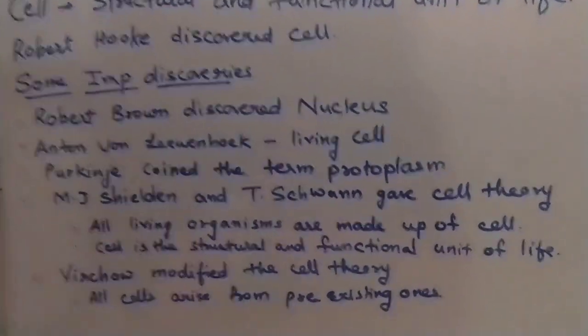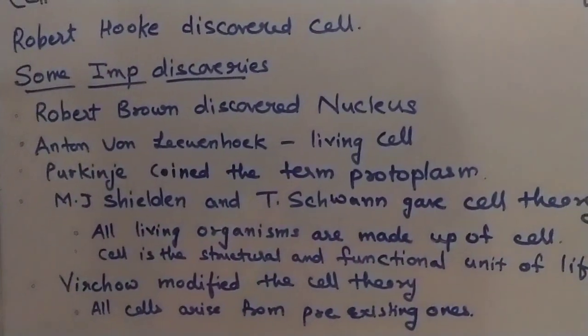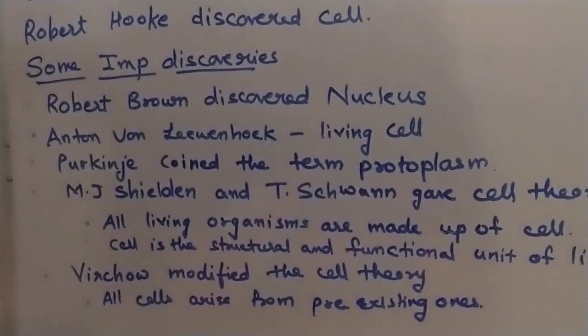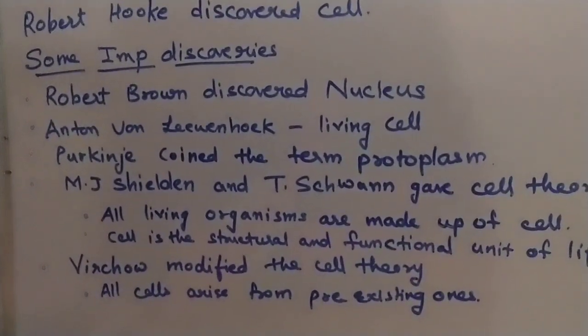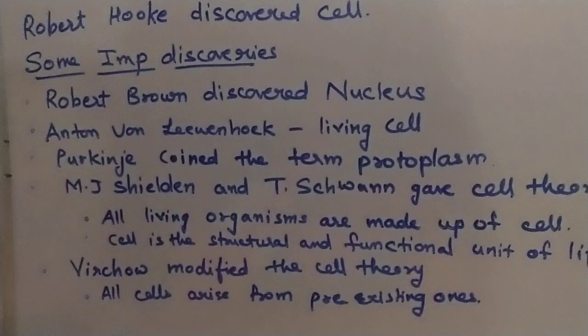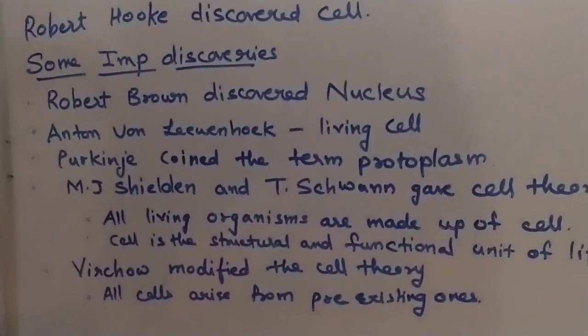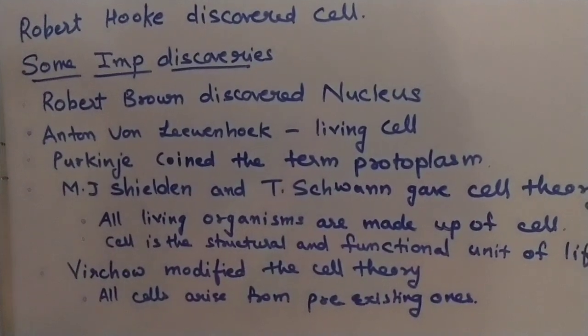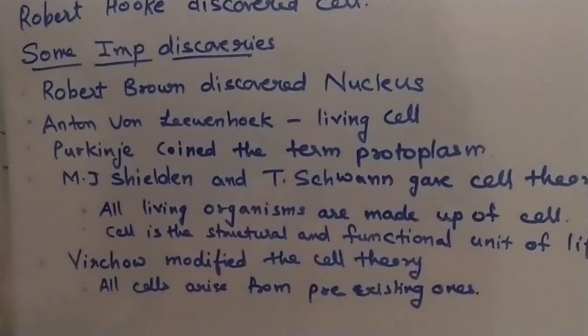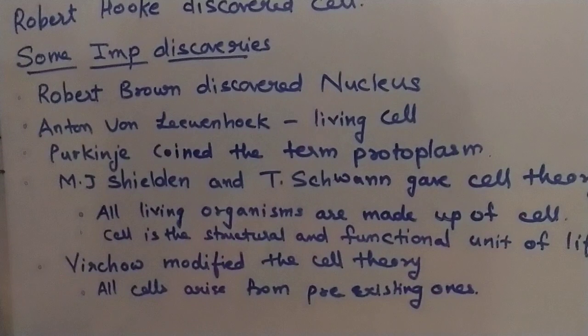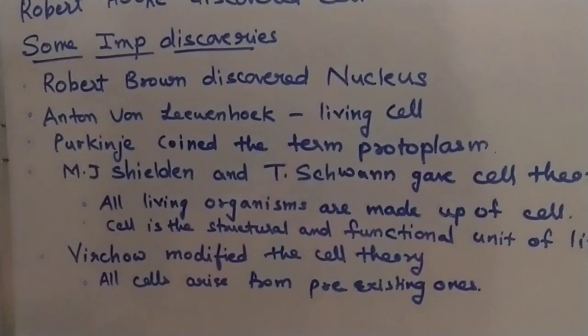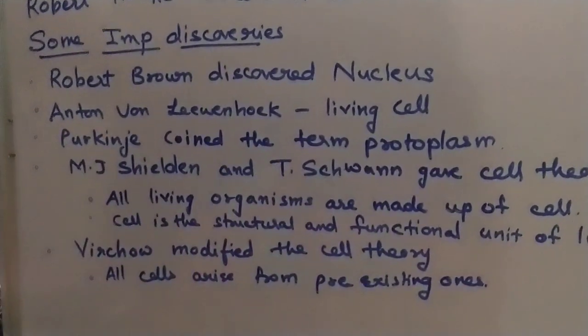Okay, let us learn more about the discovery of other things. Nucleus, you know, cell has a nucleus. So Robert Brown discovered nucleus. And the first living cell was seen by Anton van Leeuwenhoek. He was the inventor of microscope. Okay. So the first living cell was seen by Anton van Leeuwenhoek.